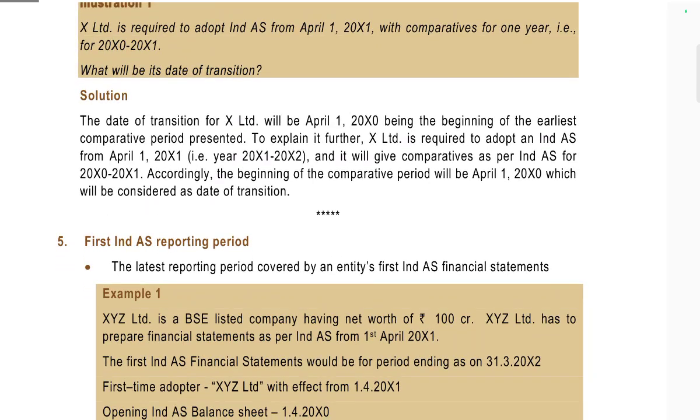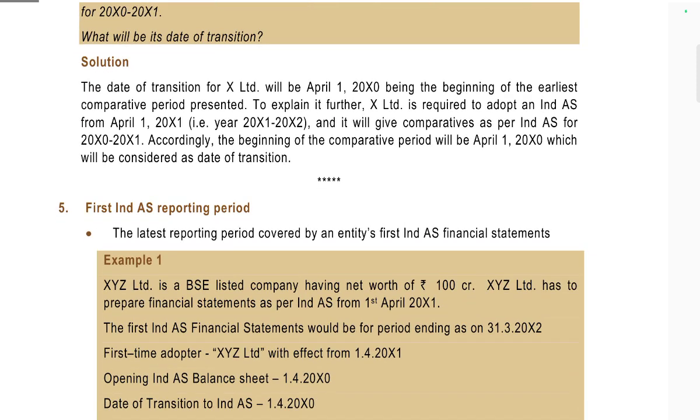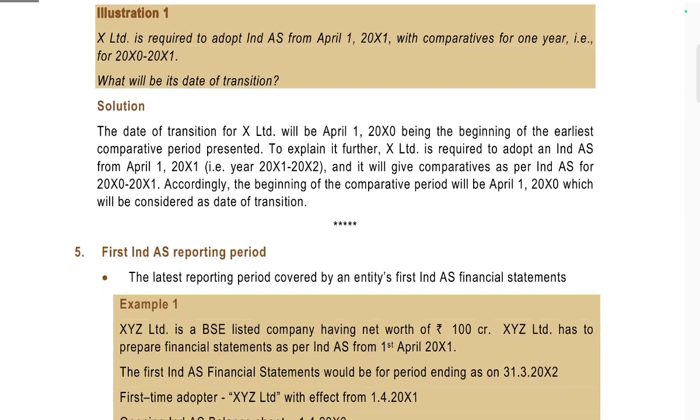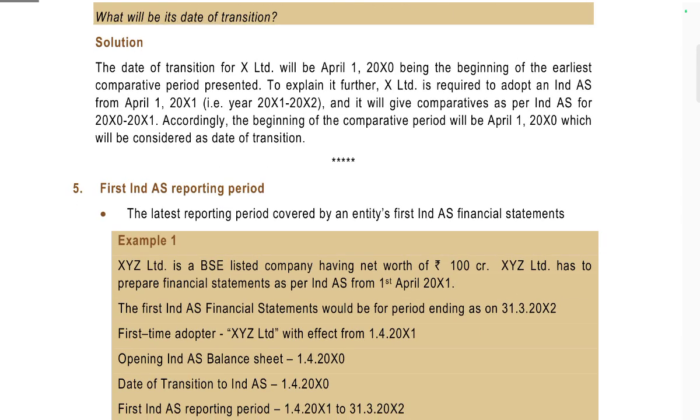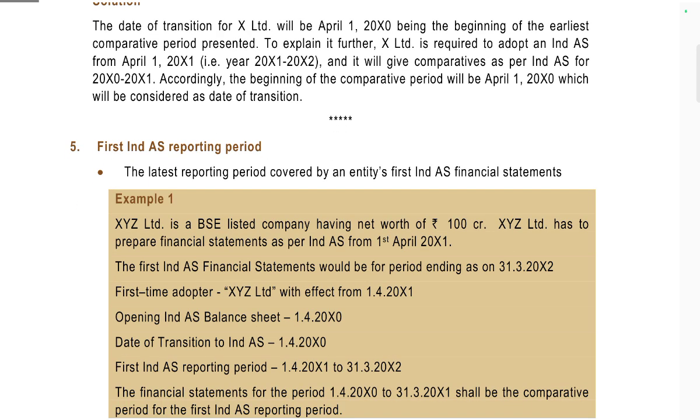The date of transition is 1st April of the previous year, being the beginning of the earliest comparative period presented. To explain further, the company is required to adopt Ind AS from 1st April 2021 and it will be compared with the previous year, so the beginning of the comparative, the previous year, will be considered as the date of transition.